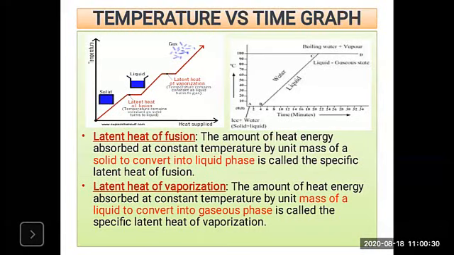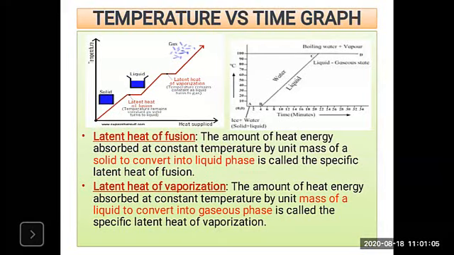Okay, so that hidden energy, that latent energy, is used up by the ice. So the ice uses that heat energy for what? To convert the ice into water. So there is a continuous absorption of heat energy, and till what? All the ice will be converted into water. Now, the temperature remains constant during this transition state. Remember that AB and CD denote a transition state where the temperature remains constant.